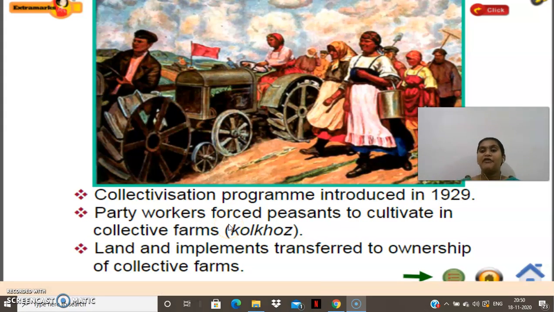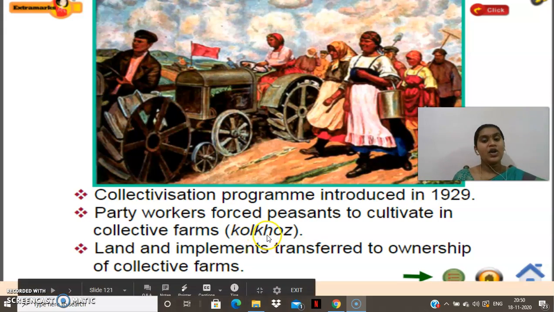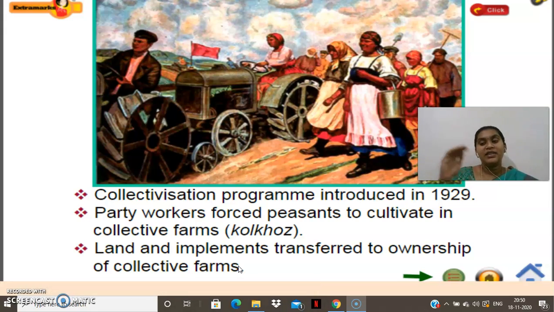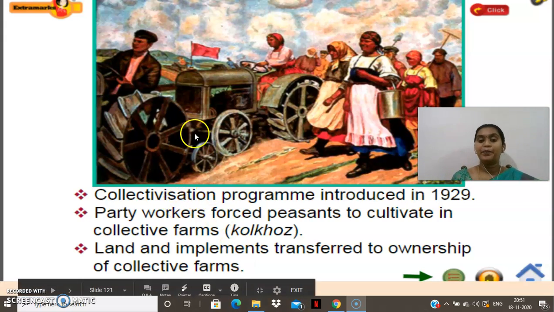So what happens? Everyone has to work on the same land, collective land, which is called a kolkhoz. Land and implements were transferred to the ownership of collective farms. So this land and whatever implements there were were transferred to the ownership of the collective farms. Finally they made it a collective farm, and the peasants were forced to work on the collective farms only.